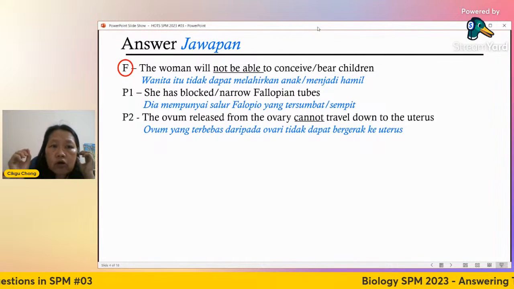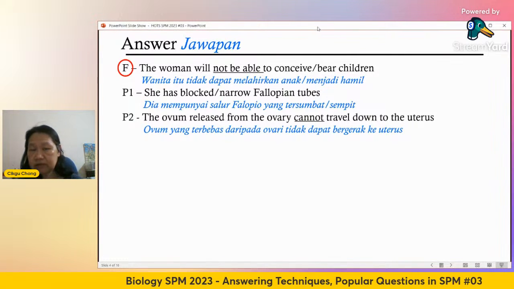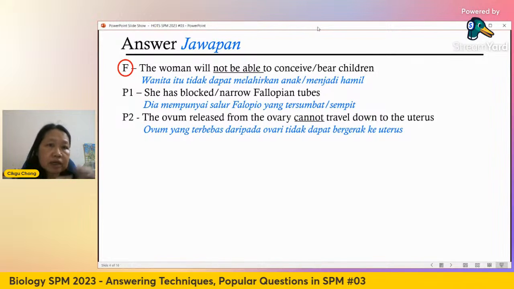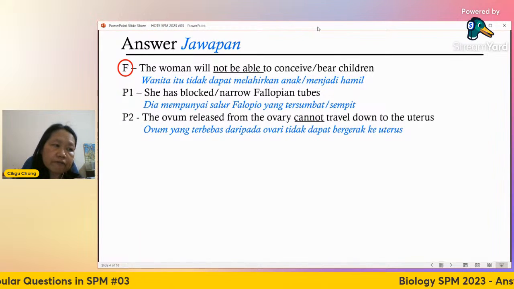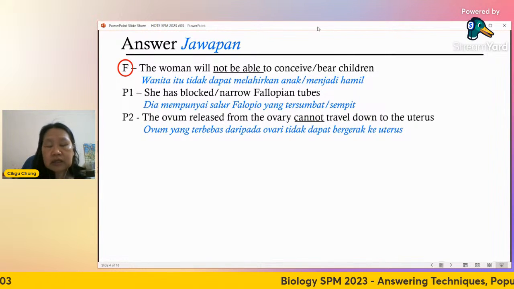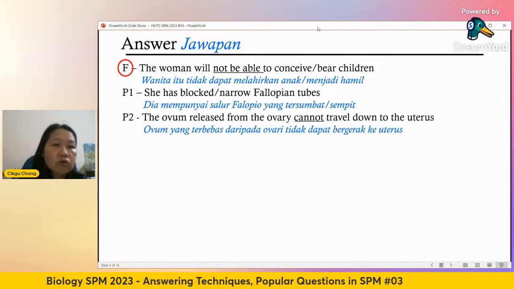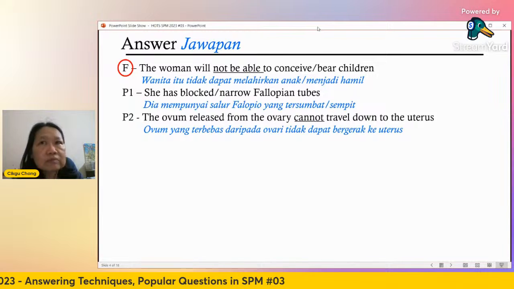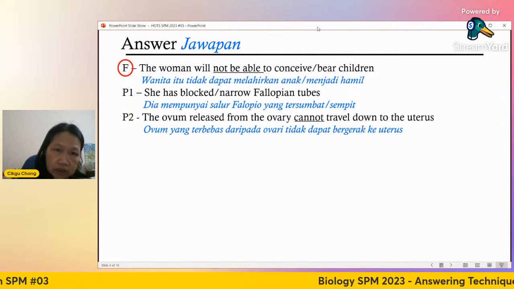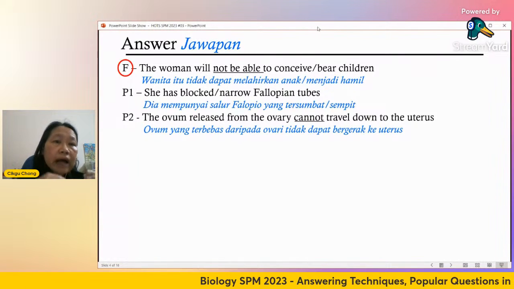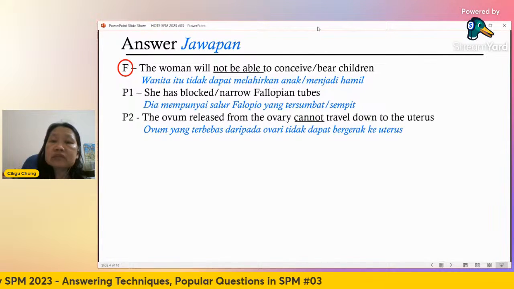What cannot happen? The ovum released from the ovary cannot travel down to the uterus. So you can see it is a negative statement. Cannot do this, cannot do that, because this is a problem. So you must answer in terms of cannot this, cannot that. There will be students, last time, who answered by talking about the function of the fallopian tube, which is to allow the ovum to come down to meet the sperm. That one cannot get marks because you're not answering the question. The question says, what will happen? What will happen is the ovum cannot be fertilized. The ovum cannot travel down to the uterus.